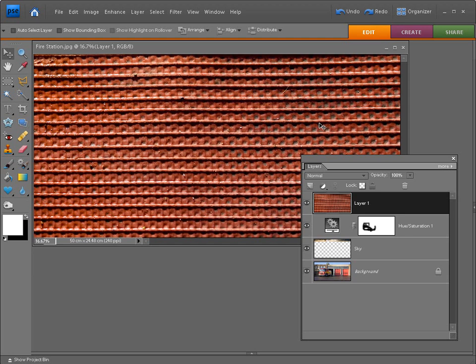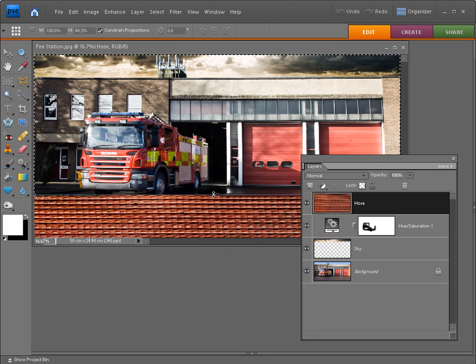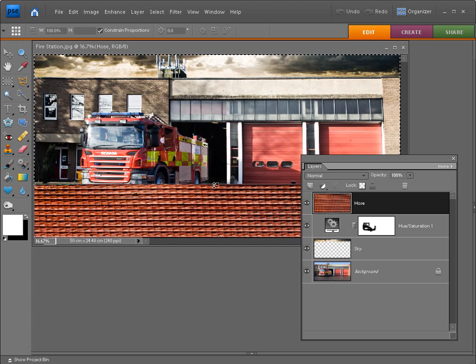So having pasted in the fire hose texture into our Fire Station document, you'll be able to see that the hose is showing as layer number 1 in the Layers palette. Double click where it says layer number 1 and rename the layer Hose, hit Enter, and then hold down the Control key and click on the layer thumbnail to load up the marching ants. Hit Ctrl and T to enter Free Transform, and then take hold of the top center box there and just drag this down until it's just lying beneath the fire doors there. So I'm just going to release it about there, hit Enter to apply the transformation.